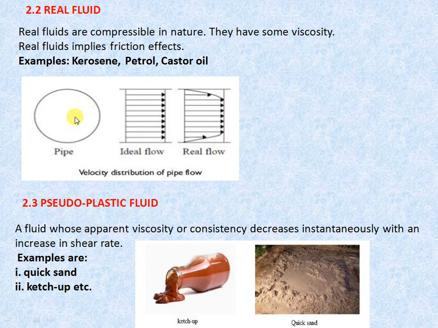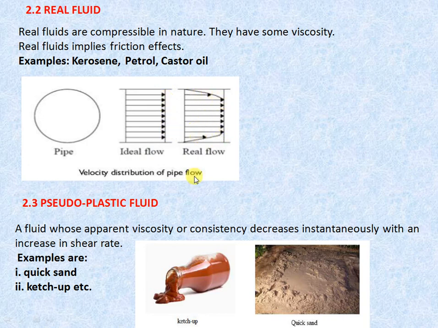Next is real fluid. Real fluids are compressible in nature and they show all the fluid properties. They have some viscosity and real fluid implies friction effects. Examples are kerosene, petrol, oil, milk, water. These are considered real fluids. Again, you can see the velocity distribution of pipe flow. Ideal fluid shows the same velocity at different diameters or sections, but real fluid shows different velocities at different diameters or radii.